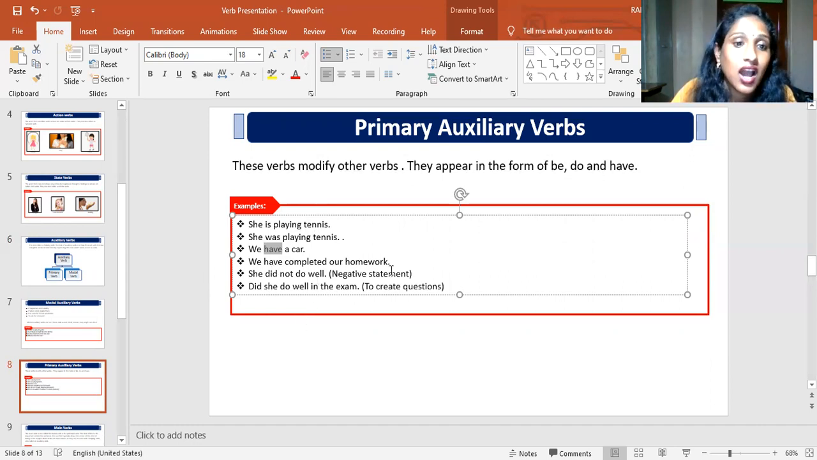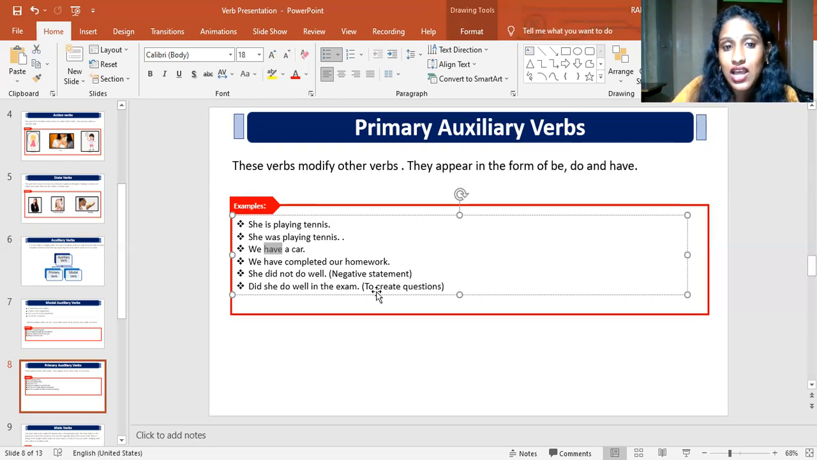We have completed our homework. Here it also means the same, that we have completed something. So these are the verbs which help the main verb to make a complete sentence formation, and it also says when the action happened. She did not do well. Here did is used to express something in a negative statement. If did not is used, it says something in a negative statement.